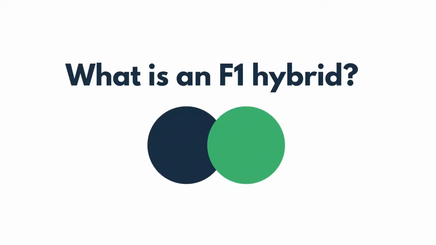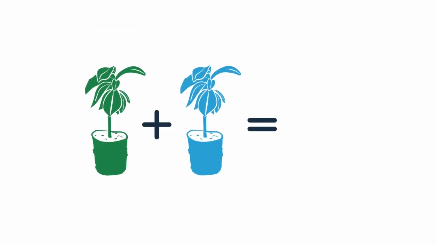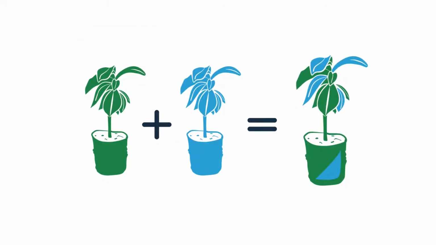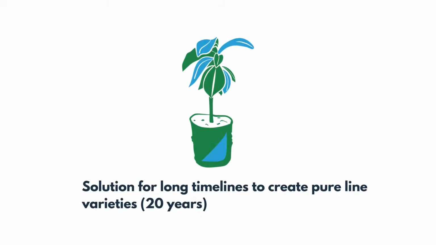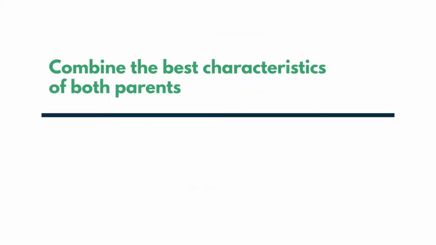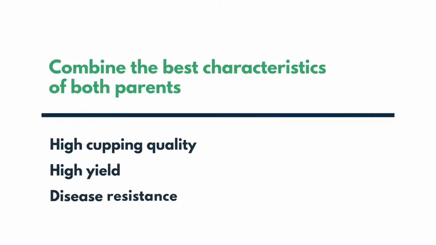What is an F1 hybrid? F1 hybrid varieties are produced by crossing two genetically distinct parents and using the first generation offspring in commercial coffee farm production. They are seen by many researchers as one solution for the long timelines required to produce pure line coffee varieties. Many existing F1 hybrid varieties were created to combine the best characteristics of the two parents, including high cup quality and high yield or disease resistance.